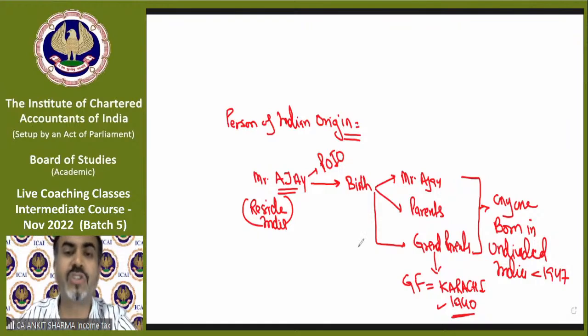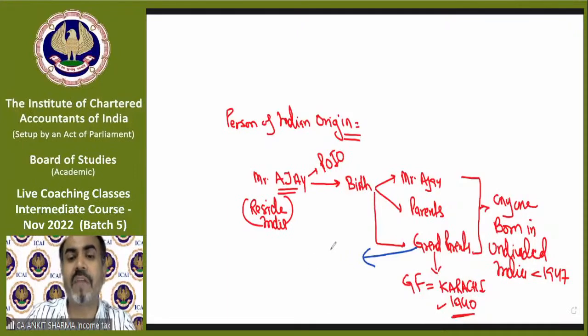Like Priyanka Chopra has moved outside India. Now she has citizenship of another country. But because she fulfills any of these conditions, she will always be called a person of Indian origin. Citizenship might change. Religious status can change. But once someone is a person of Indian origin, they will remain a person of Indian origin for their whole life. Now the important thing: who is included in the definition of grandparents?